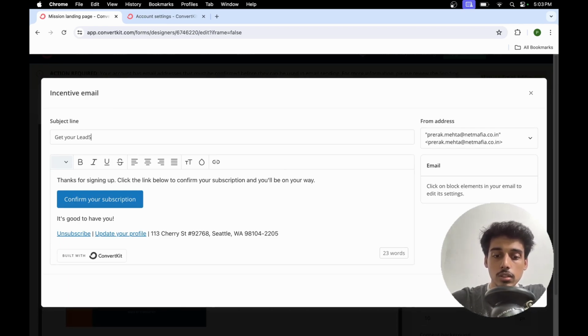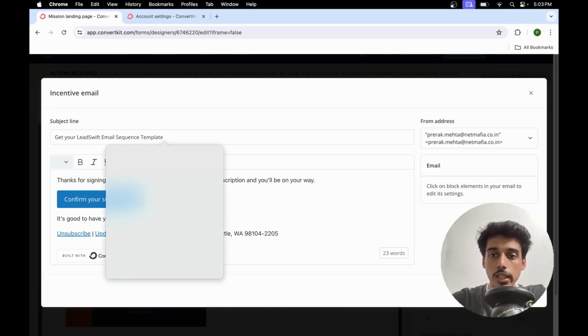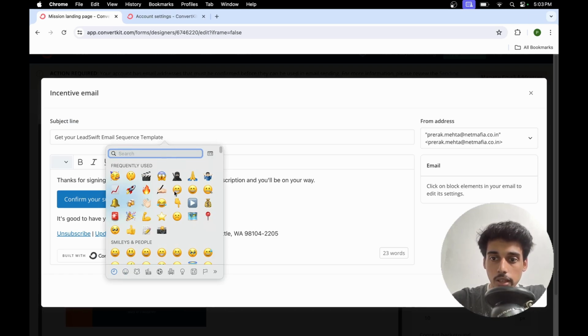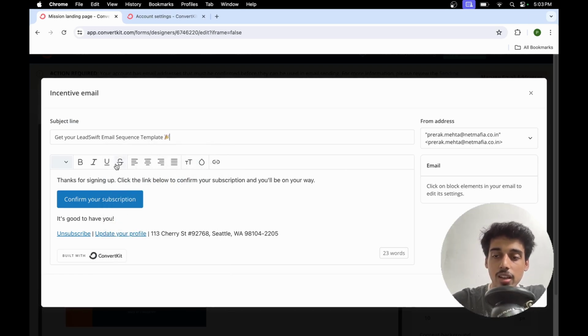lead swift email sequence, get your lead swift email sequence template. All right. और यहाँ पे I'll add an emoji in the end which will be some kind of a this. Okay. और यहाँ पे कंटेंट्स भी मैं कुछ चेंज कर सकता हूँ, बट फॉर नाउ आई जस्ट कीप इट एज इट इज.